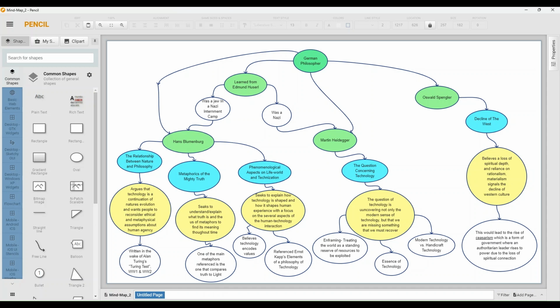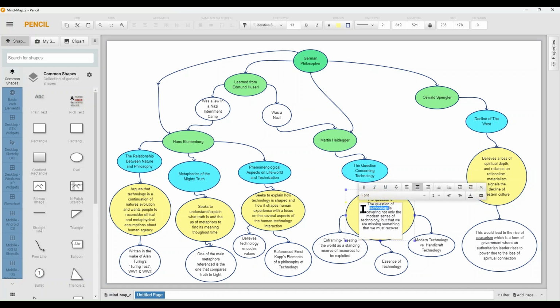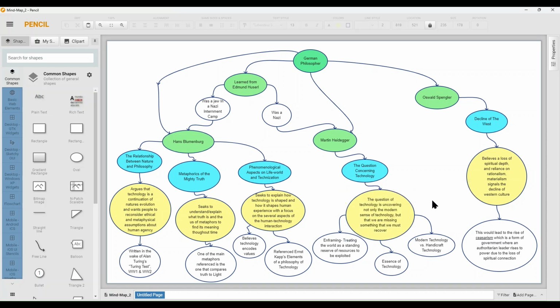And so for Martin Heidegger's reading, The Question Concerning Technology, the summary I have for that one was that the question of technology is uncovering not only the modern sense of technology, but that we're missing something that we must recover. The things I took away from that were that he had this notion of enframing. Enframing is treating the world as a standing reserve of resources to be exploited. Basically, we view the world through the sense of enframing.